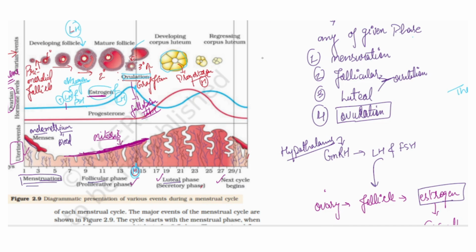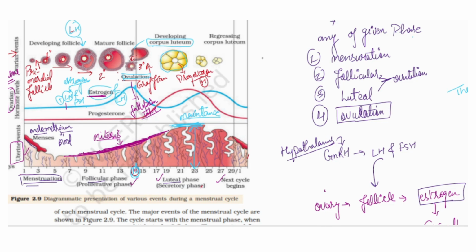So because of that, what is happening? The membrane became thickened. As the membrane is thickening, we have seen that the estrogen level will be down now, because the ovulation has completed and the Graafian follicle is now going to rupture. Now the Graafian follicle we are calling a corpus luteum. In the corpus luteum, progesterone hormone is releasing, which is causing the maintenance of the endometrium membrane. Because the progesterone was high, the endometrium was maintained, the thickness was maintained.